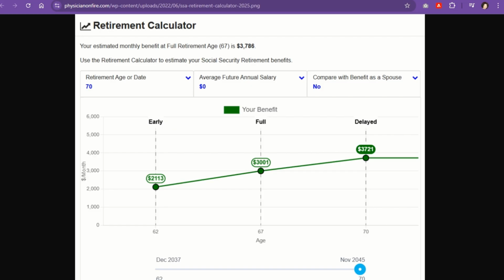I was able to go online and pull up a screenshot of someone else's retirement calculator so that you'll see what you'll be able to see when you go into your own record and account.